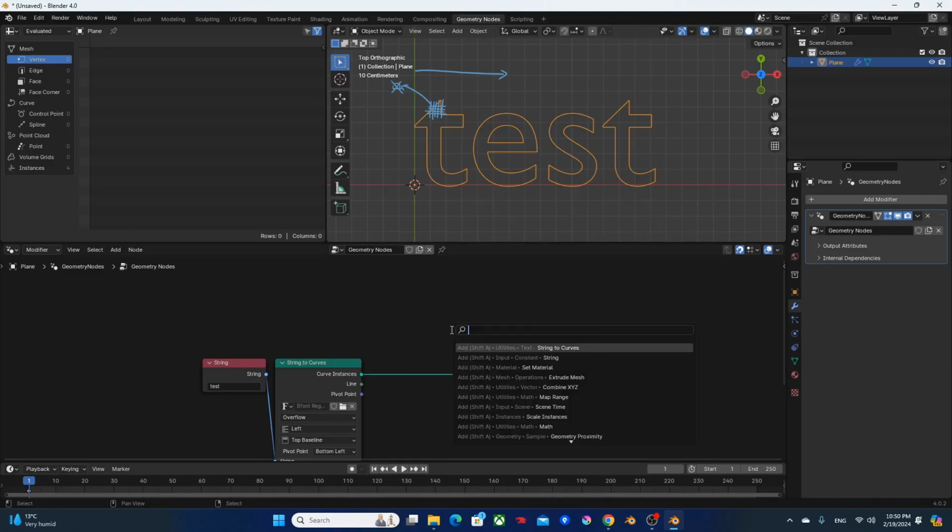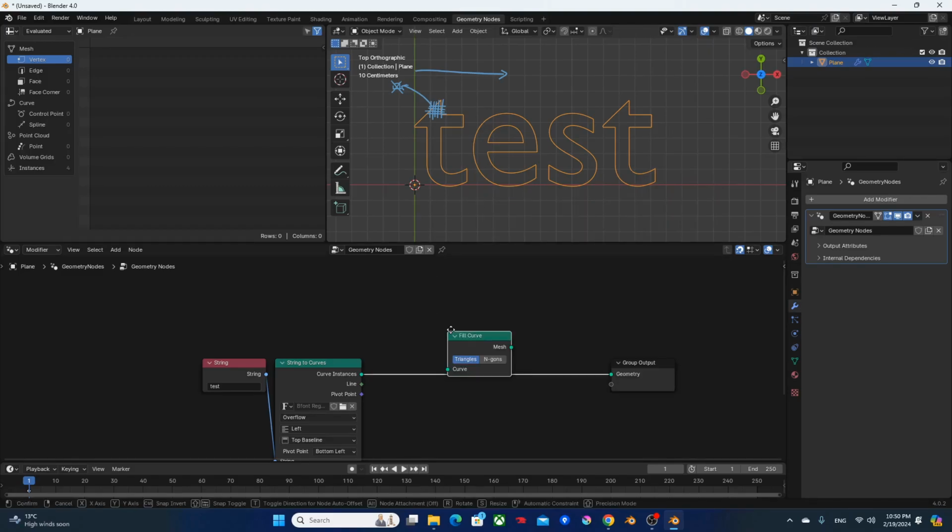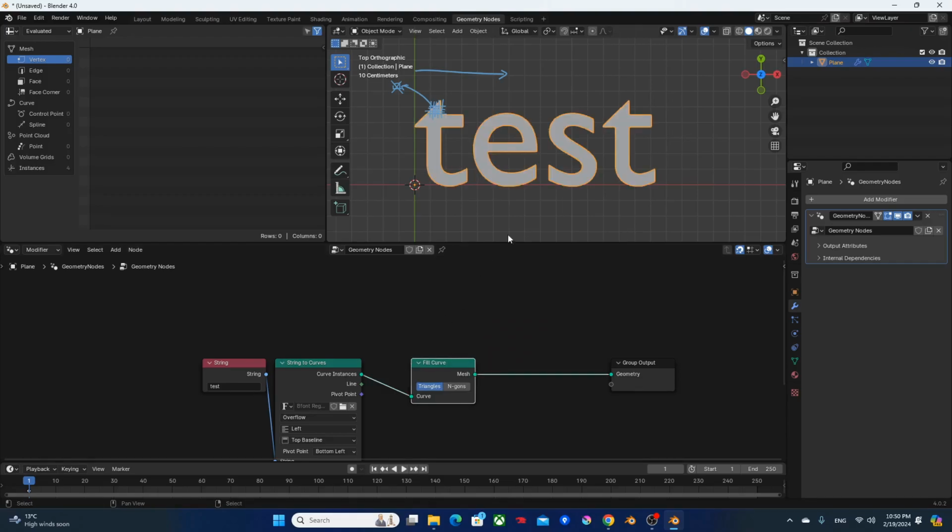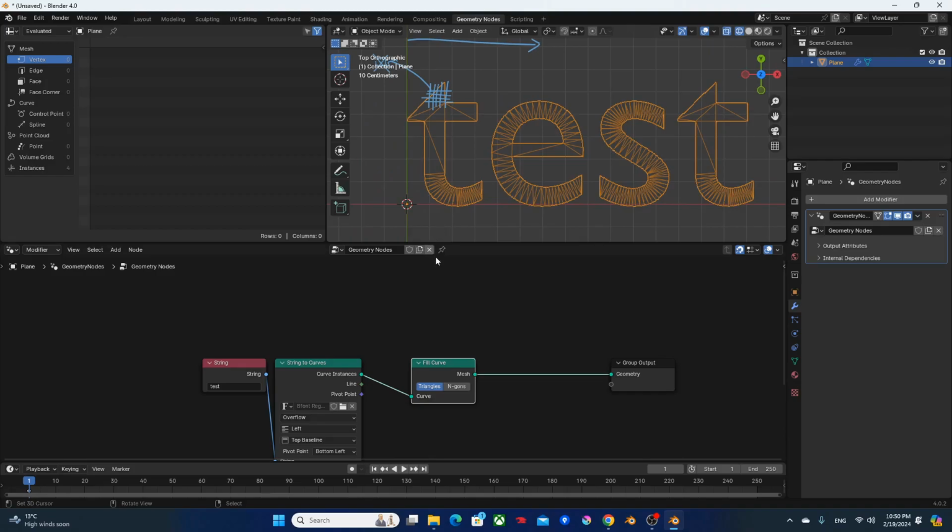It's not as easy as it looks. The reason for it is if I look at this result of fill curve, you can see that it's made out of various size triangles. So it's not easily made into these tiny squares that we want.